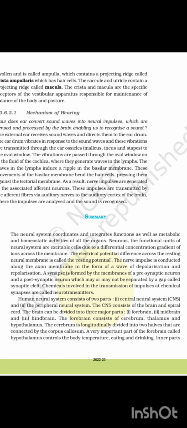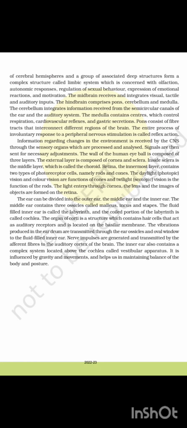A very important part of the forebrain called the hypothalamus controls the body temperature, eating, and drinking. The inner parts of the cerebral hemisphere and a group of associated deep structures form a complex structure called the limbic system, which is concerned with olfactory and autonomic responses, regulation of sexual behavior, expression of emotional reactions, and motivation.